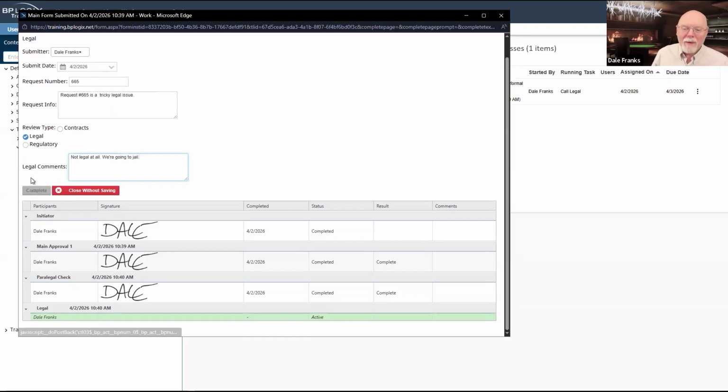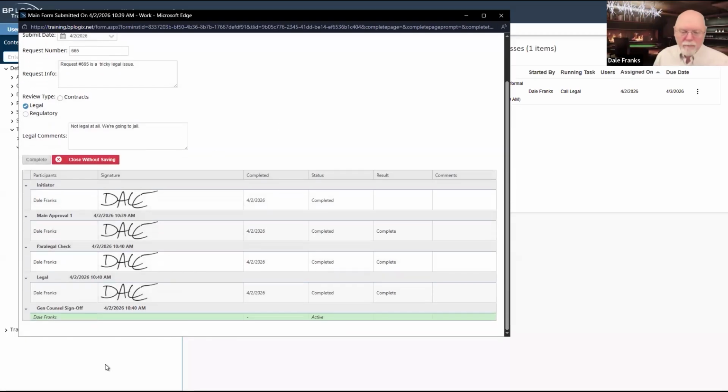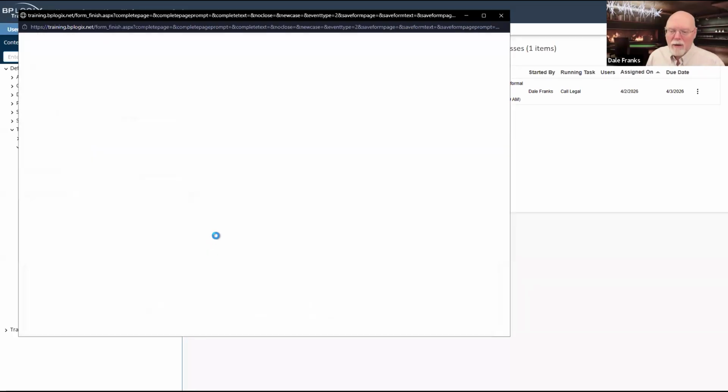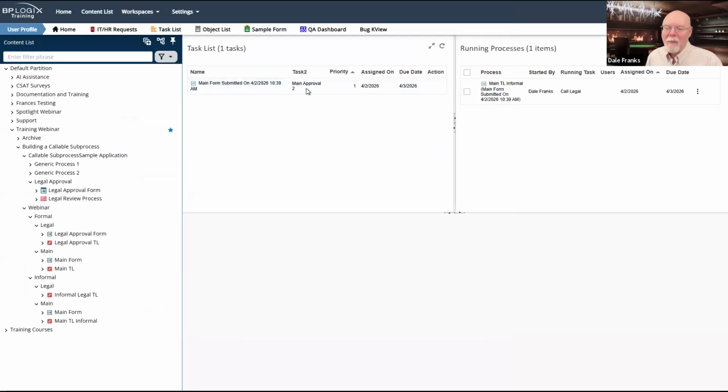There we go. We have a very negative opinion about this proposal. So we're going to complete that. It will go to the general counsel at this point. So we're in the general counsel sign off. Once it is done, he will complete that. My form will again disappear, and now I am back on my main form.